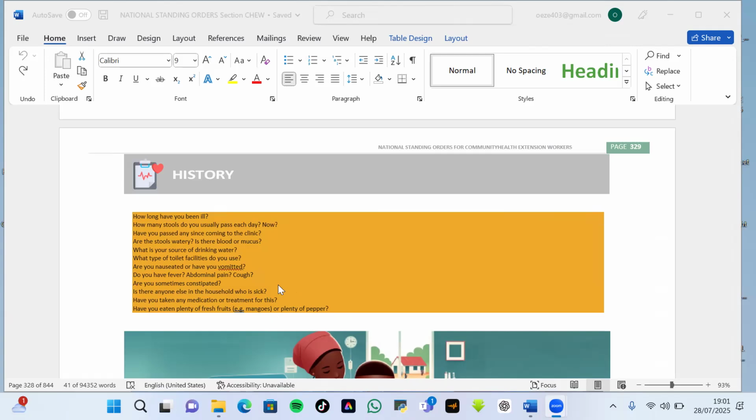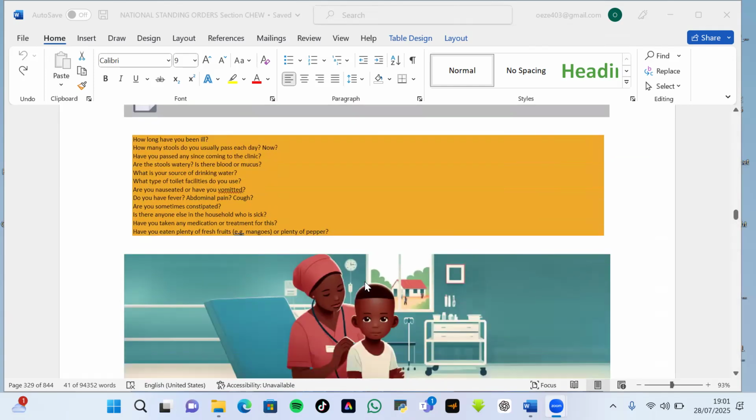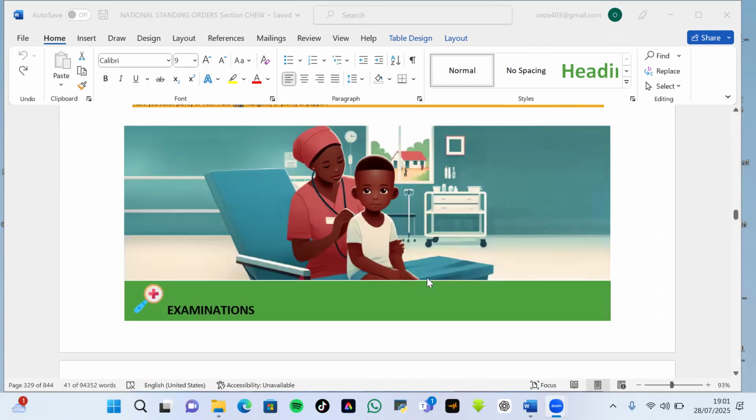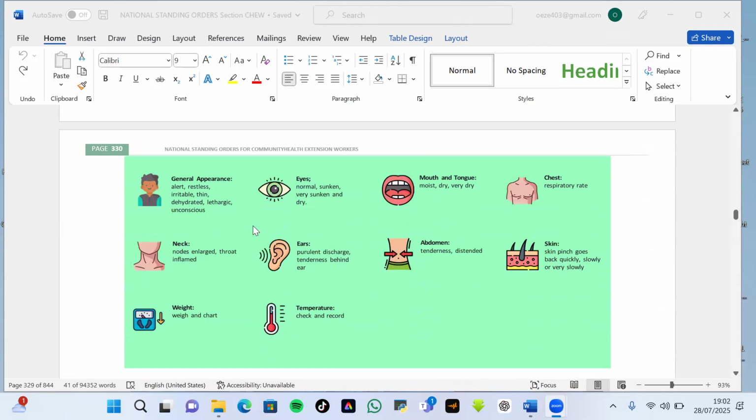So as you're asking these questions, you are writing: there is fever, there's no fever, has stood for 7 days, have taken paracetamol, have taken Flagyl, there's no blood in the stool, there's no mucus in the stool. As you're noting them down, it's pointing towards a particular diagnosis. Then, these are the expected history you must take. This is the physical assessment you must perform to help support the history you have taken, and which will help narrow you down to the likely cause of the patient or the client's problem.